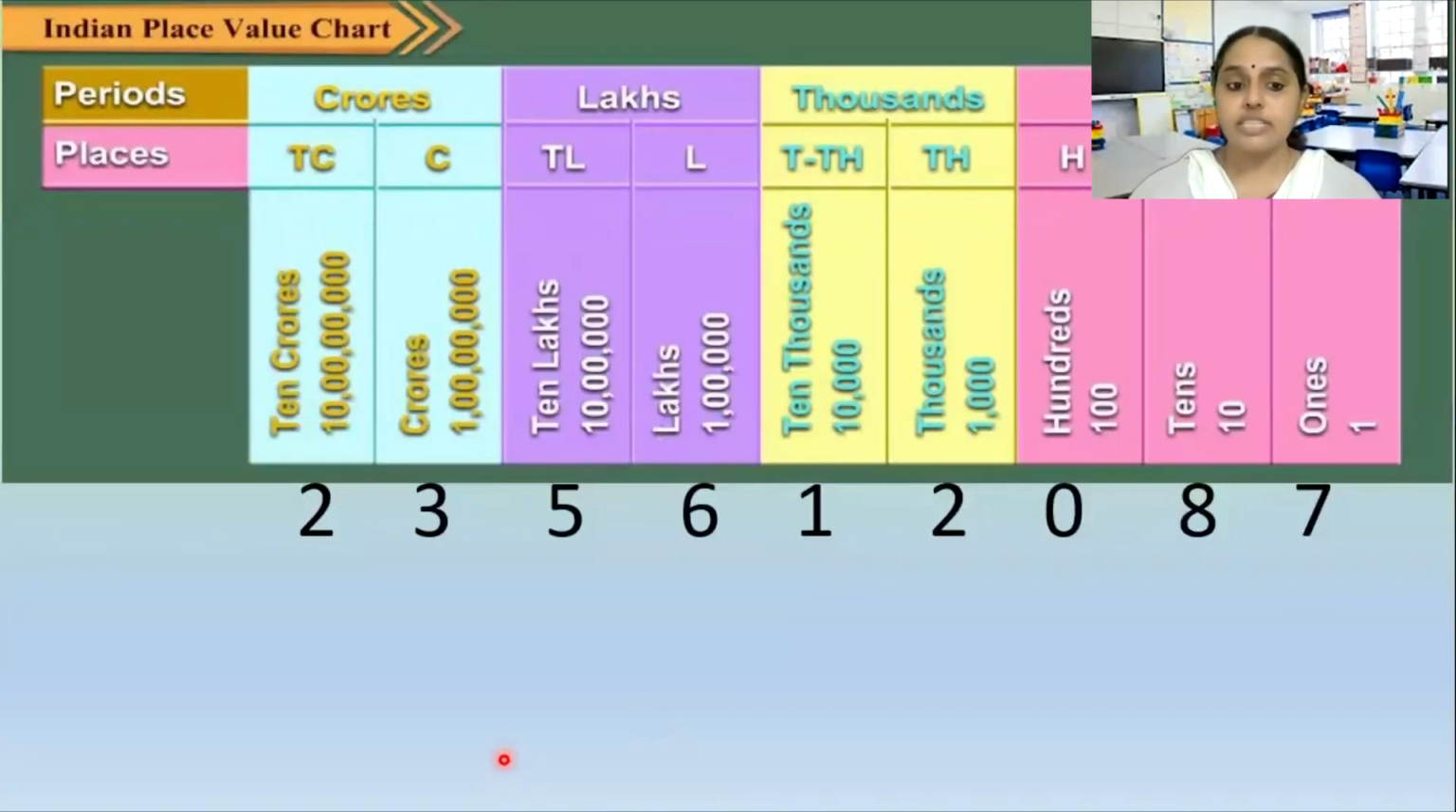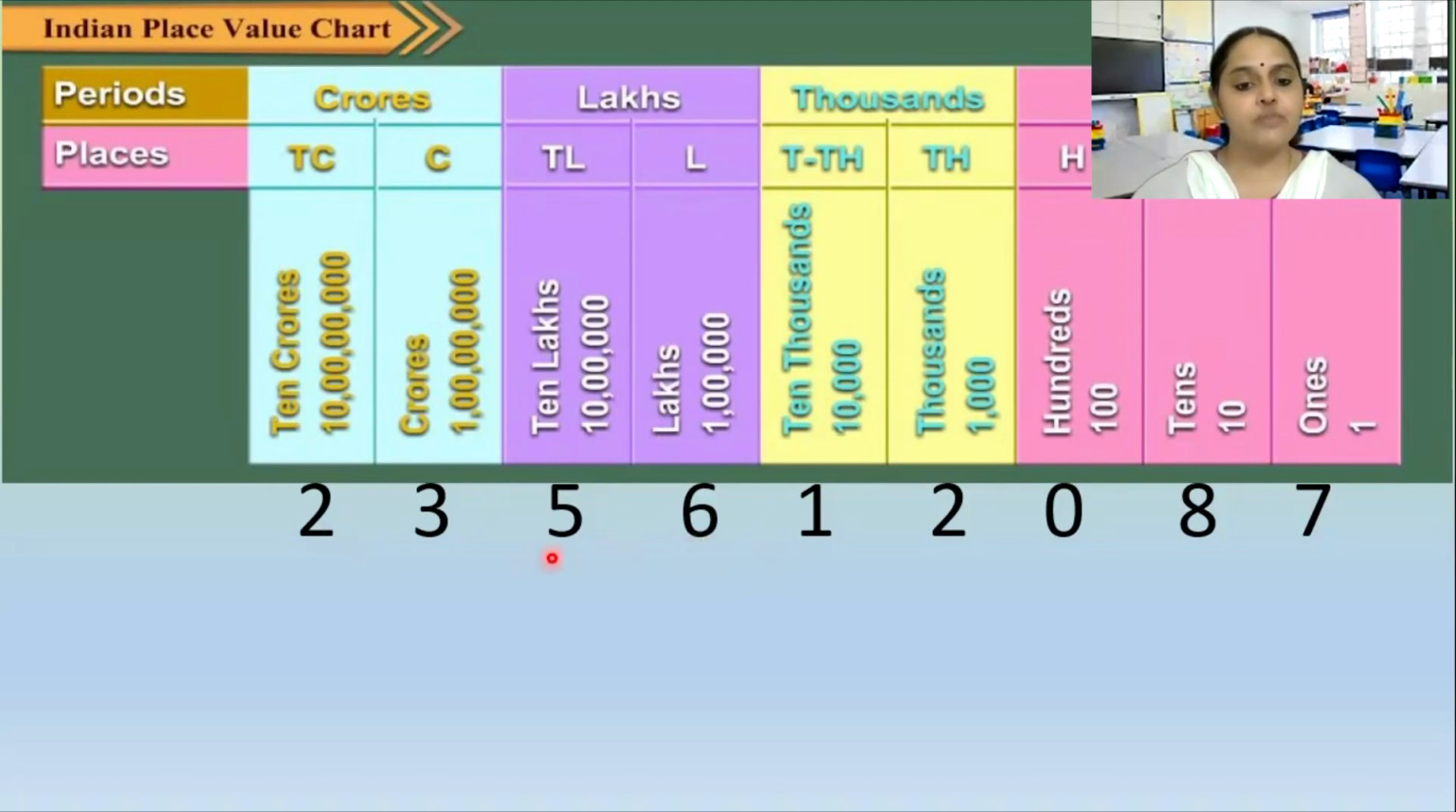Okay. So what is the number? I have mentioned 2 in the 10 crores place. Which number is there in hundreds place? We have 0 in hundreds place. Now, can someone tell me 6 is in which place? What is the place value of 6? Since 6 is in lakhs place, the place value of 6 will be 6 lakhs.